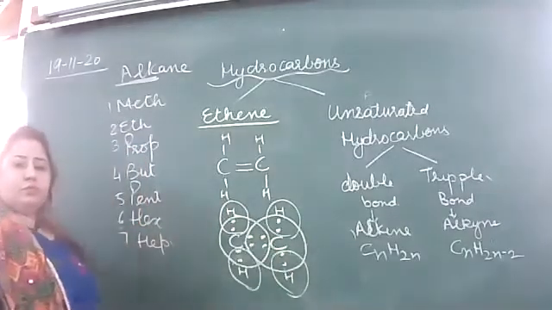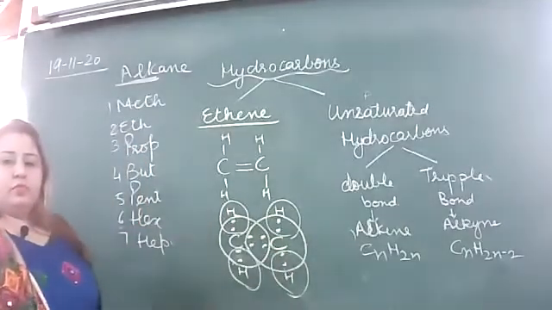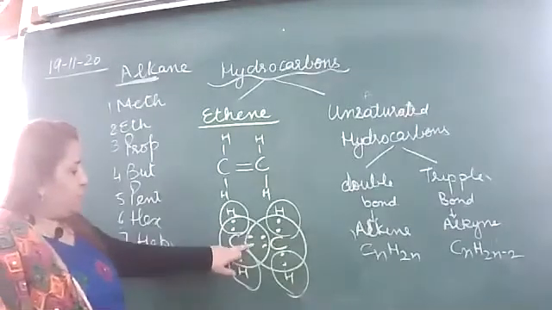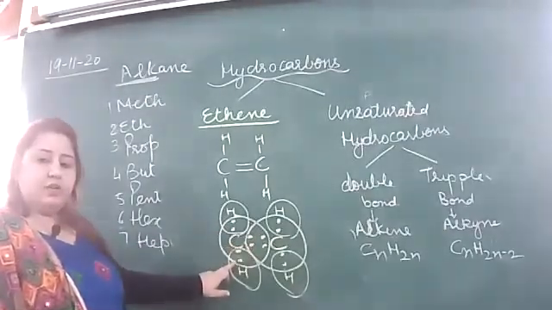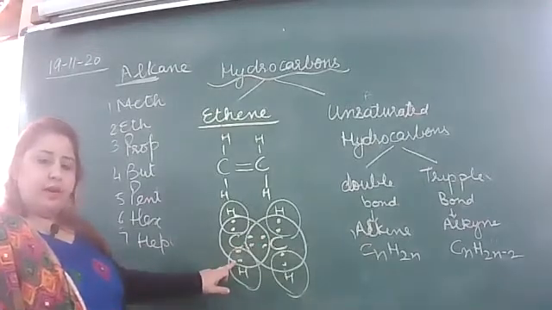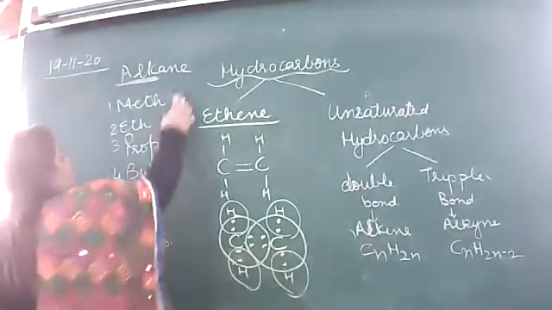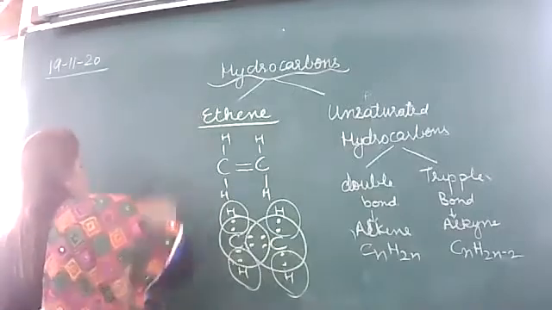Like this. Is it clear? Carbon 1 2 3 4 5 6 7 8. Right? Octet complete.